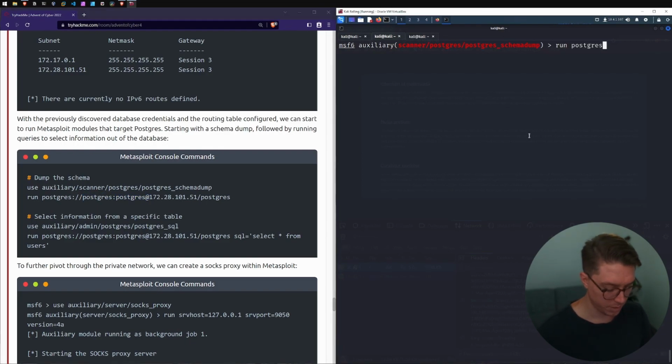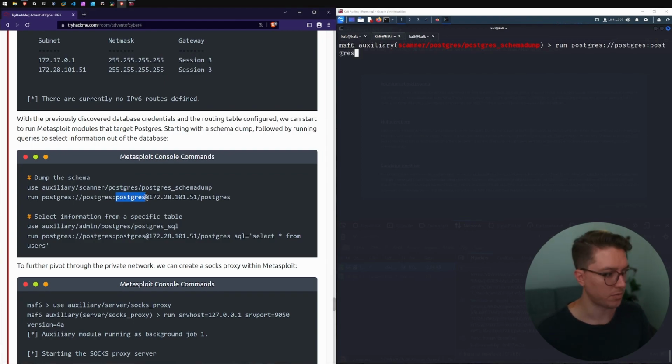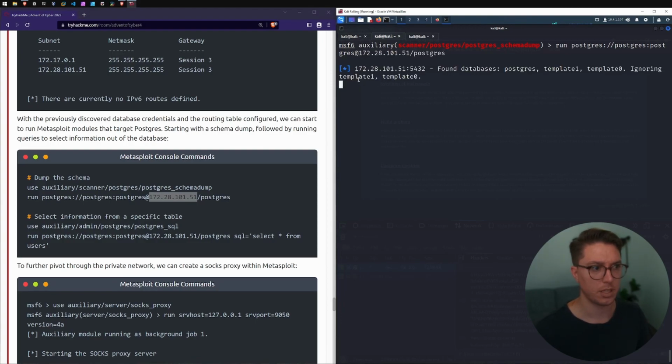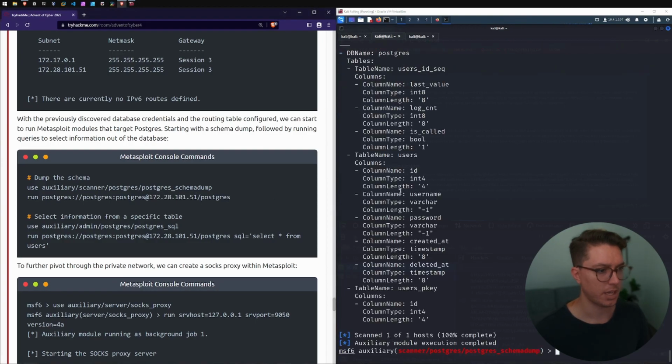So this might have been what was also in that configuration file that we catted out. Like we've got our IP address, like we would be logging into SSH. Does that mean username and password at this host? All right, let's found database Postgres, ignoring template 1 and 0. Okay, cool, that worked. Select the information from the specific table.